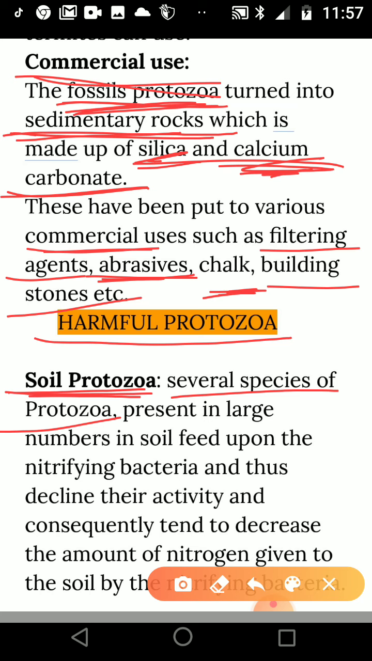They are present in large numbers in the soil, and they feed upon the nitrifying bacteria. What are nitrifying bacteria? If you recall, in your previous chapter we learnt about nitrogen fixation. In that we learned how nitrogen is converted into nitrite or nitrate by nitrifying bacteria. Some protozoa feed upon this kind of nitrifying bacteria, which are very useful for the soil. But they feed on most of the nitrifying bacteria.